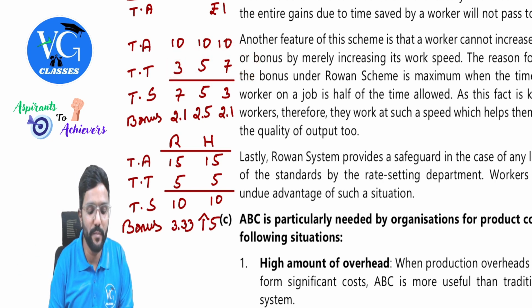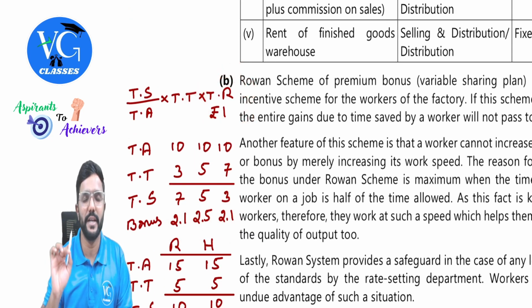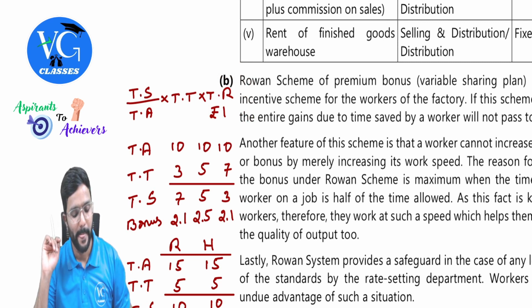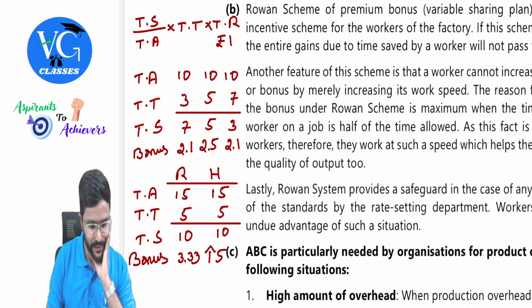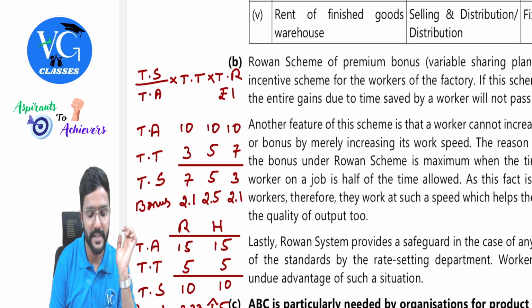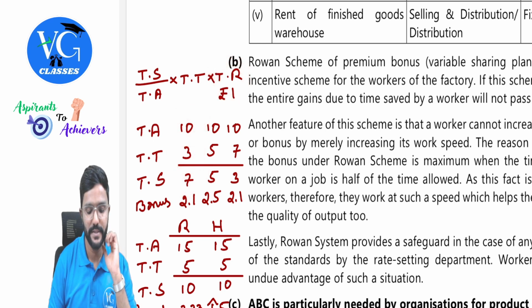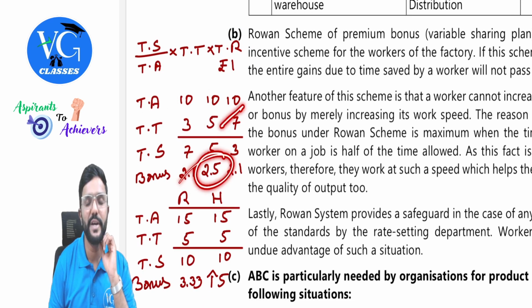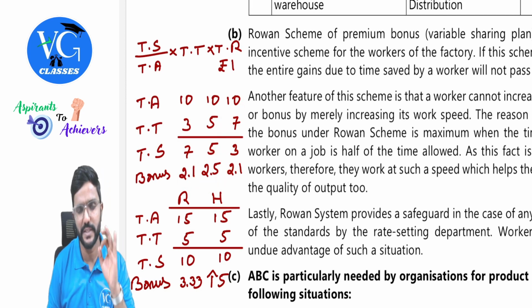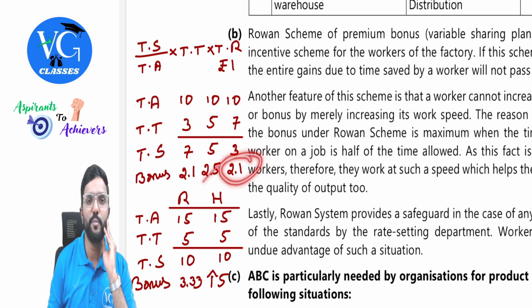So what would be the bonus under each of these? Use the following formula. And time rate, I'm just taking 1 rupee to keep it very simple. In this case, how to calculate bonus: time saved, that is 7, divided by 10, into time taken, which is 3, into time rate 1, guys, which will give us 2.1. And if time taken is 5, the bonus would be 2.5. You can just calculate. If you want, you can pause the video and try to calculate it. Then the bonus here would be 2.1.